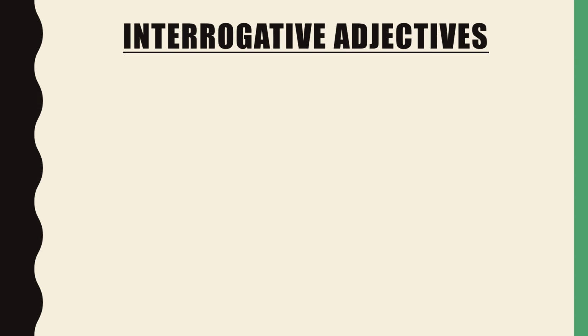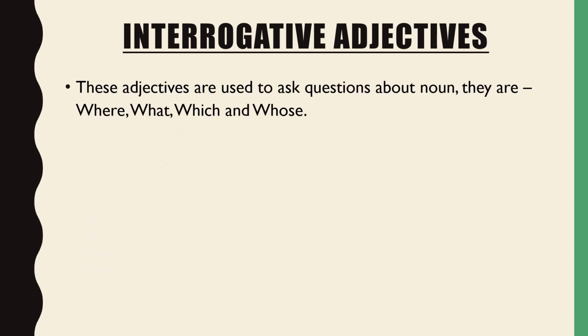Last is interrogative adjective. And what are they? As the word itself indicates, interrogative. These adjectives are used to ask questions about nouns. They are where, what, which, and whose. Clear? So let's see examples now.